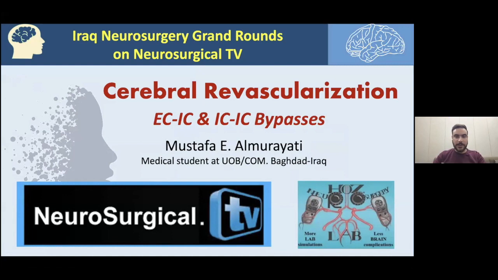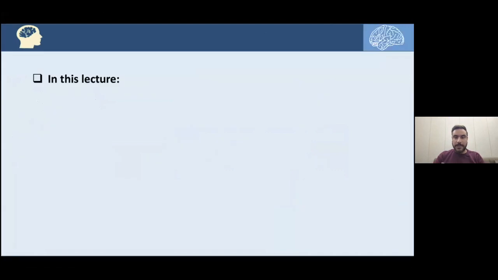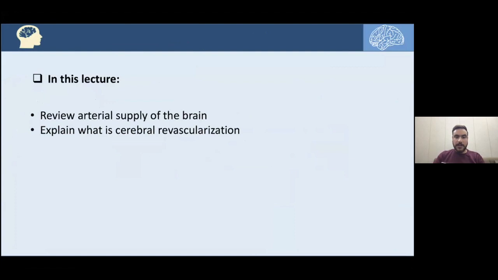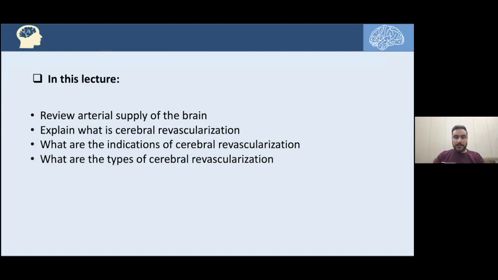This is Mustafa Amrayati, a medical student at University of Baghdad, College of Medicine. I'm interested in neurosurgery, and today I'll be presenting a lecture about cerebral revascularization, extracranial, intracranial, and intracranial bypasses. In this presentation, I'll start by reviewing the arterial supply of the brain, and then I will explain what is cerebral revascularization, what are the indications of cerebral revascularization, and what are the 4 main types of cerebral revascularization, and then we will discuss a few examples regarding this procedure.